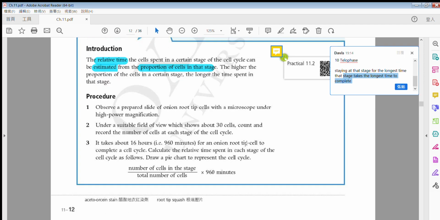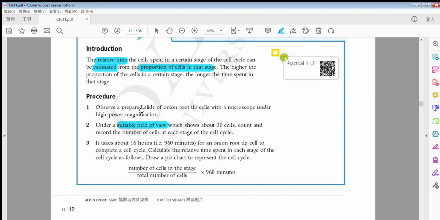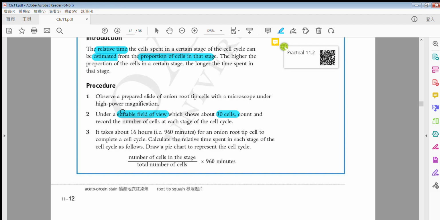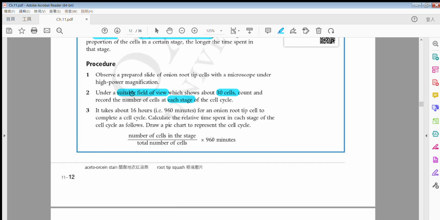Okay, so why do I need to teach you this? Because again, there is some maths you need to calculate. 得唔得？好啦，咁我哋就會講啦。Earlier I taught you guys field of view 咯。Field of view 係一隻字嚟嘅 one phrase, right？咁我哋會 look at one suitable field of view。咁大概啦，showing about 30 cells 啦，not 100 cells this time。然後啦，我哋就會 count 同埋 record the number of cells at different stages 嘅，得唔得？So we are looking at numerous cells，and then we are going to count and record the number of cells at different stages，得唔得？